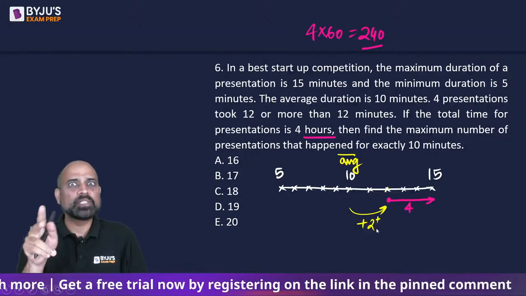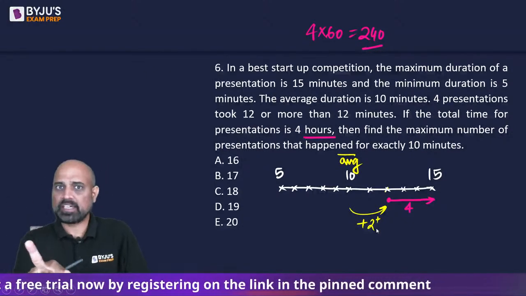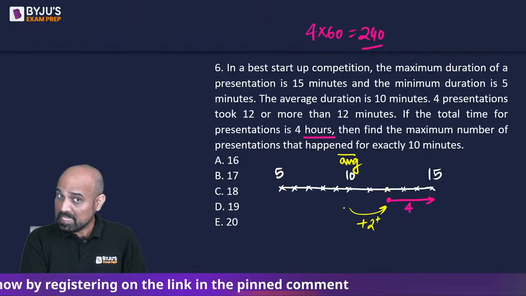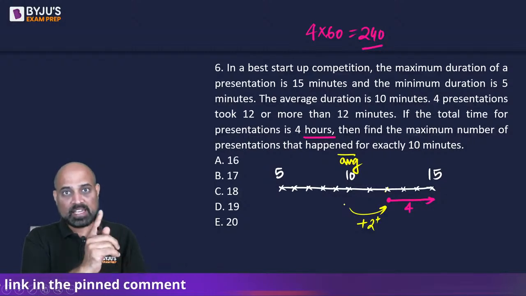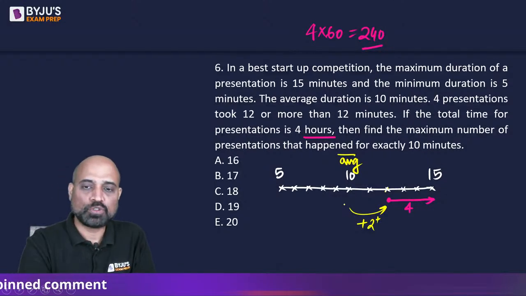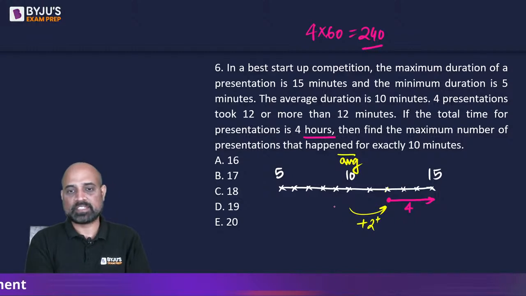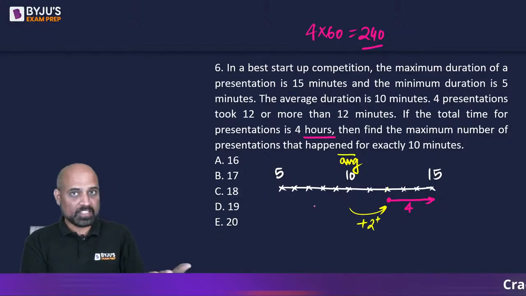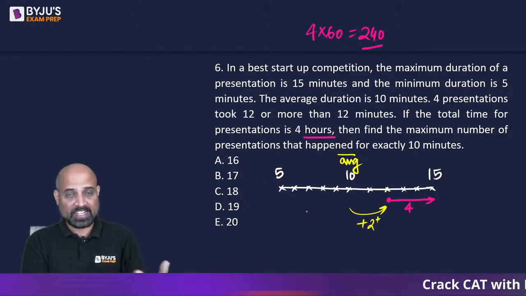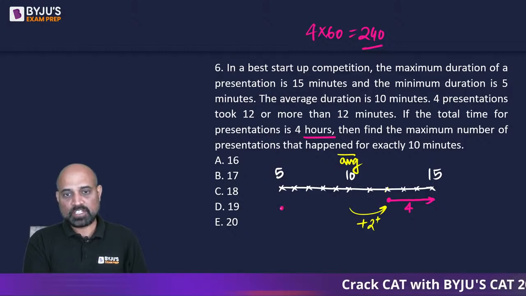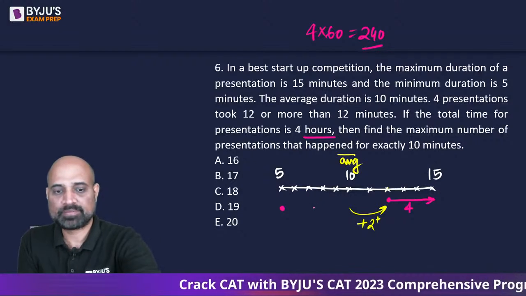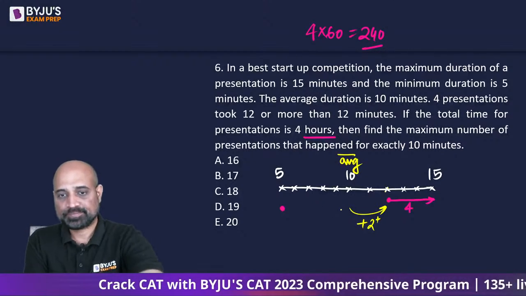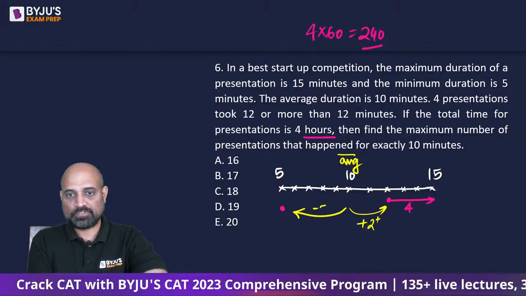Now, in order to compensate that 8 minutes or 20 minutes, with the minimum number of presentations that are less than 10 minutes, we can compensate 8 minutes with only 2 presentations. We need minus 8. So one presentation will be at the 5-minute mark, which is already 5 less.